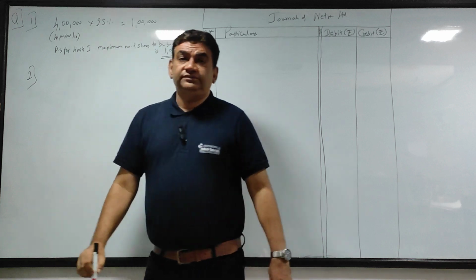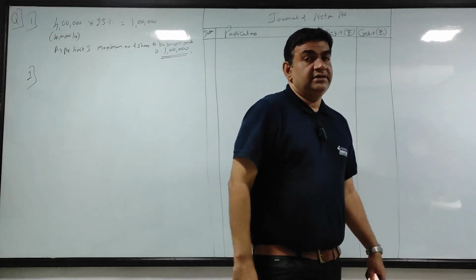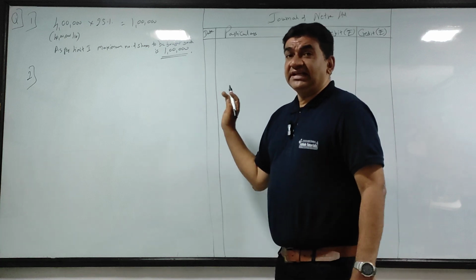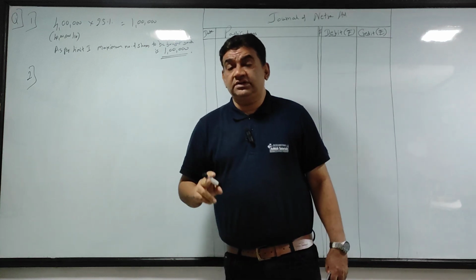What I told you, as per the second limit, maximum amount, यहाँ पे भी number consider करना है, but first amount.